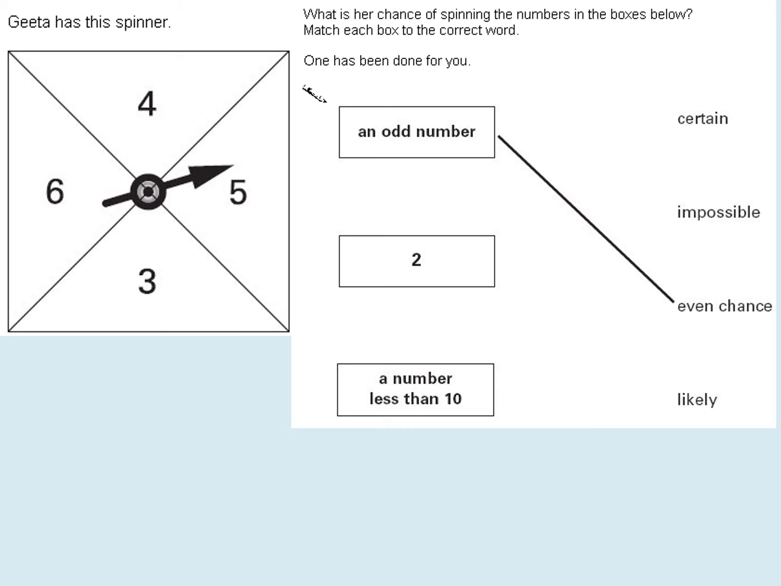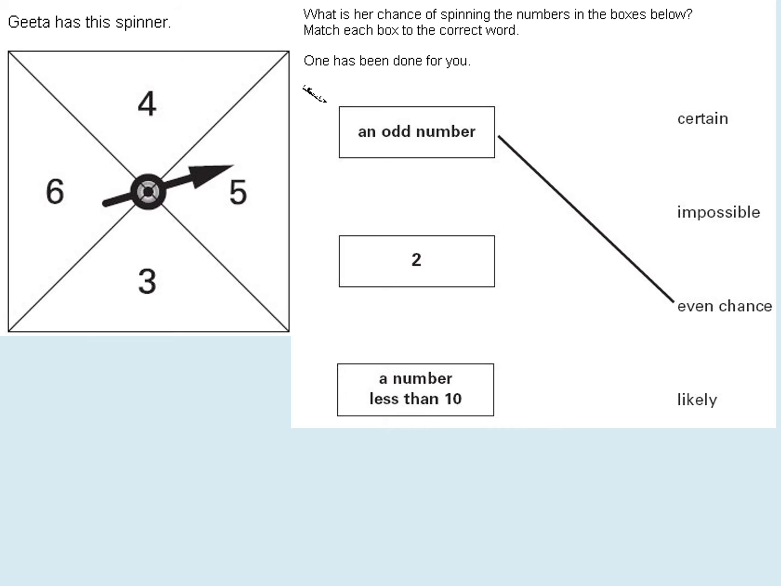Geet has this spinner. She has one spinner. What is her chance of spinning the numbers in the boxes below? Match each box to the correct word. One has been done for you. An odd number. Okay, it's talking about an odd number.